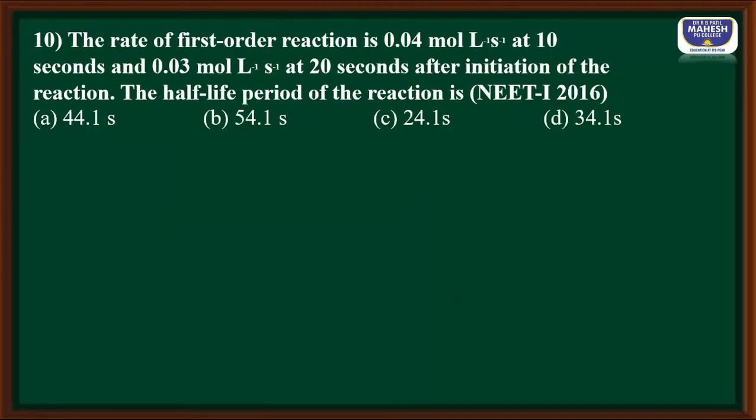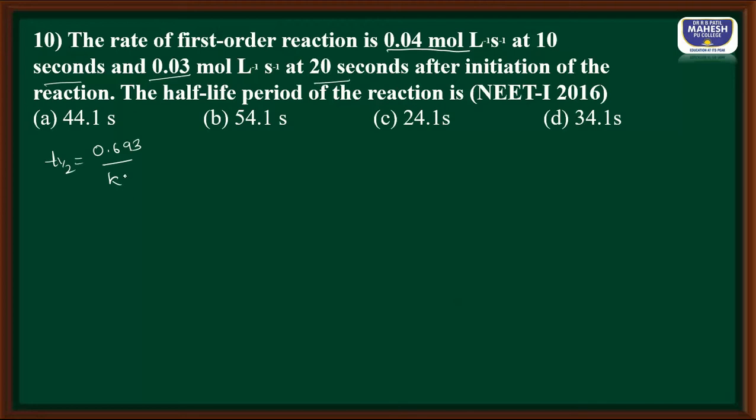Next, the rate of a first order reaction is 0.04 mole liter inverse second inverse at 10 seconds and 0.03 mole liter inverse second inverse at 20 seconds. After initiation of the reaction, find the half-life period of the reaction. Here they told first order. For first order we know half-life period t half is equal to 0.693 divided by K. This is the formula we have to use to calculate the half-life of a first order reaction.